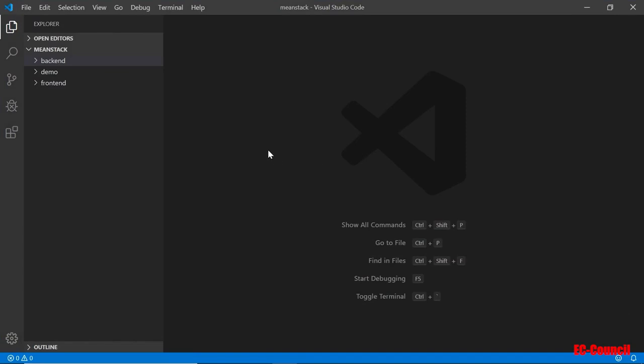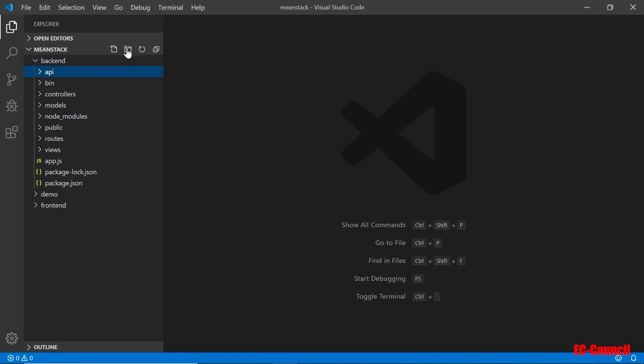All right, so back here in Visual Studio Code, I'm going to go into the back end and modify this a little bit. Now that we're going to create our own APIs, why don't we go in the back end and create a folder to store our API? So I'm going to create a new folder and I'll call it just API. And in this API, it will have a similar structure, like the controllers, models, and routes. Those will be in there as well.